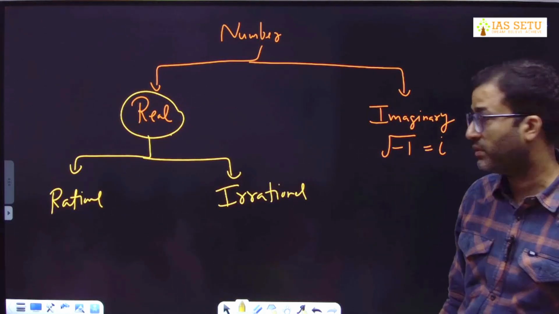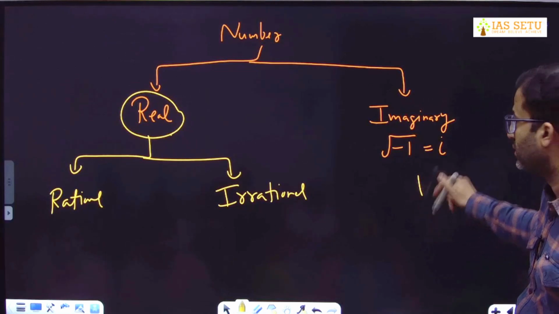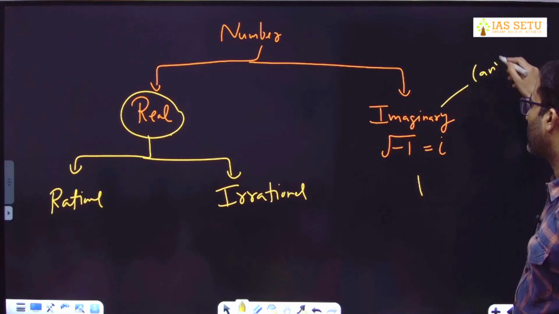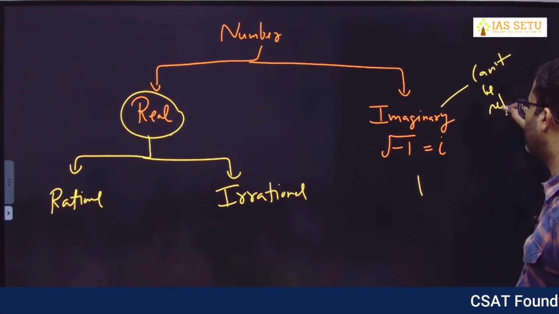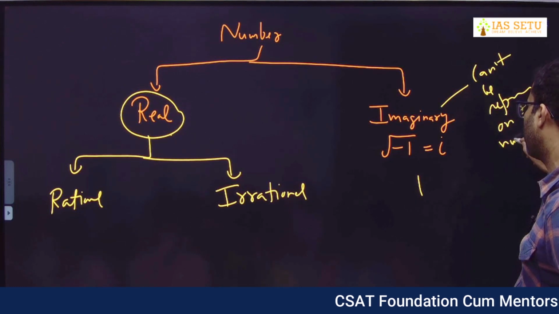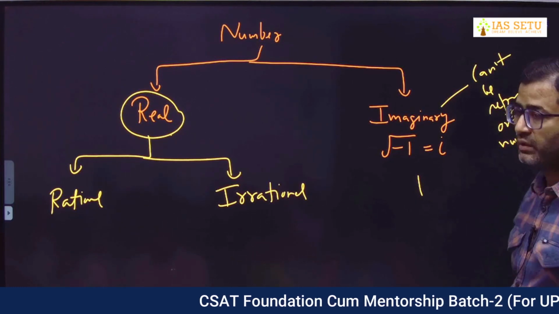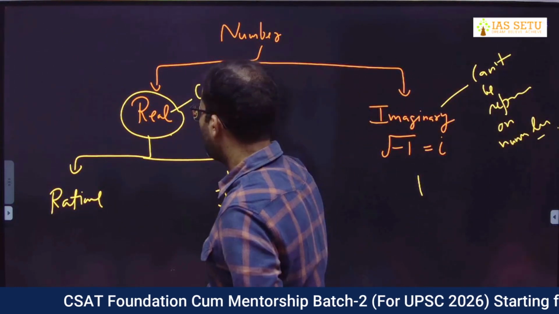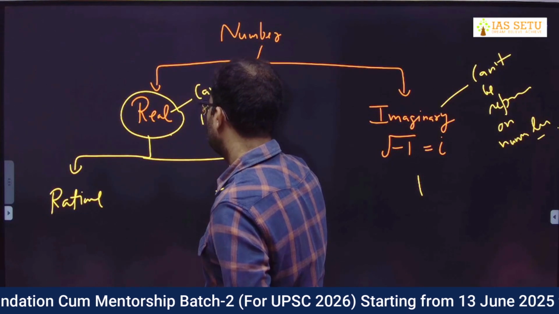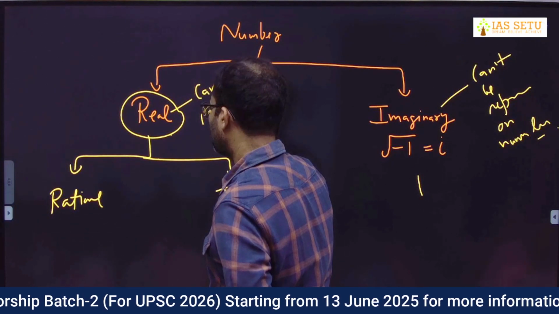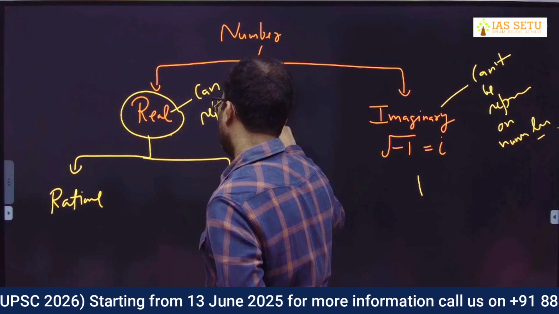We can represent on number line. Whereas this we can't represent. This cannot be represented on number line. Real numbers we can represent on number line, whether it is rational, irrational, both.